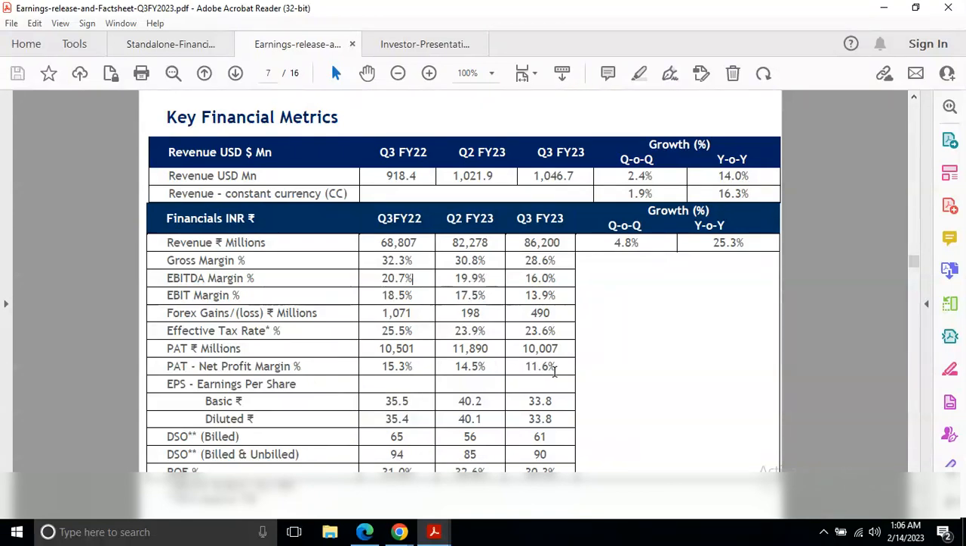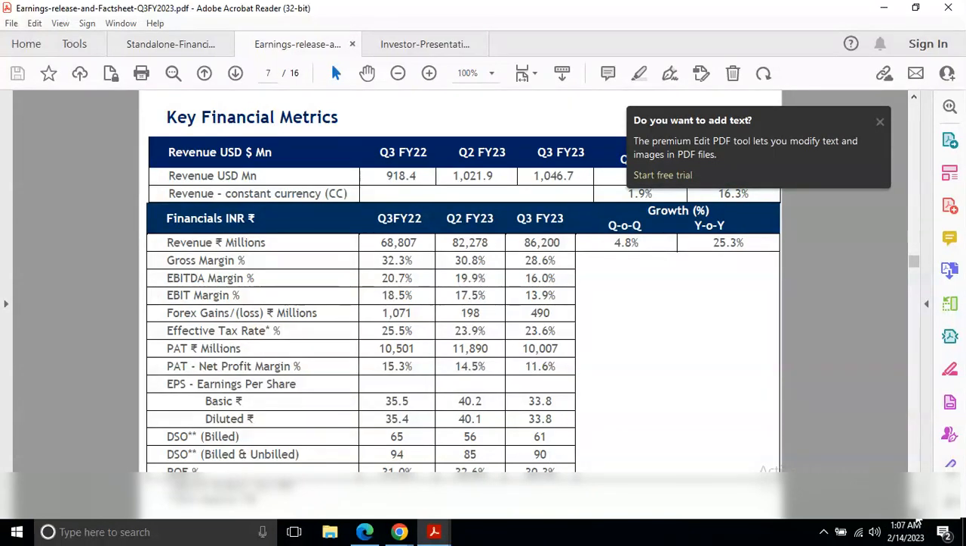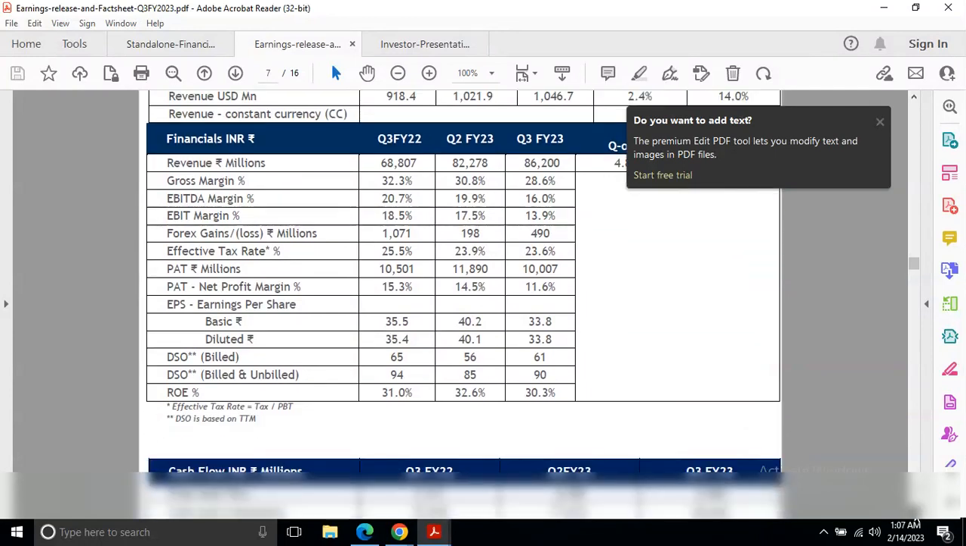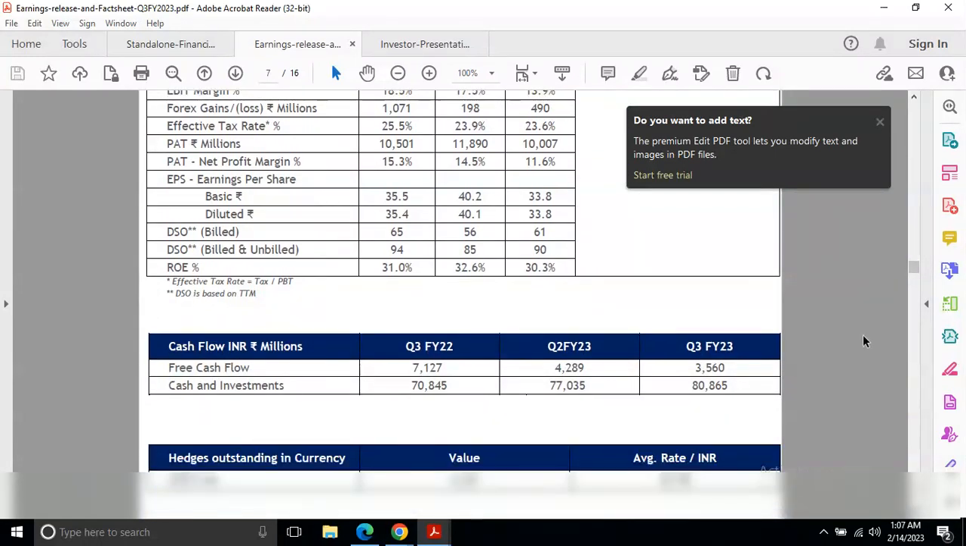And PAT margin, earlier it was 15.3%, now it has declined to 11.6%, which is concerning. So PAT margin is very down. Then EPS, earlier it was 35.5, in the last quarter it was 14.2, now it's 33.8. So in EPS as well there is a decline. And ROE, earlier it was 31%, and now it's 30.03%. So there is a decline in ROE as well.